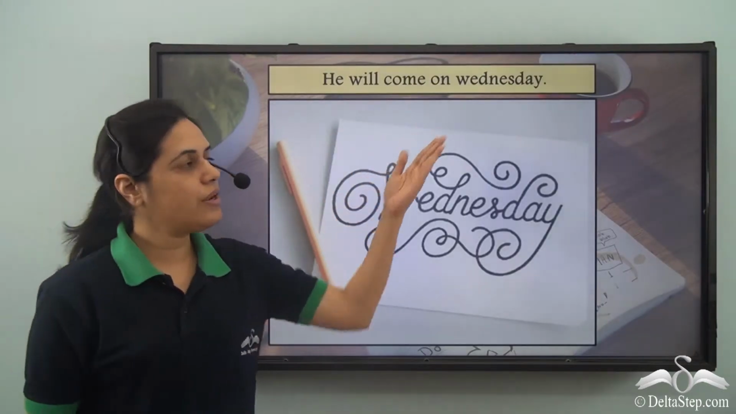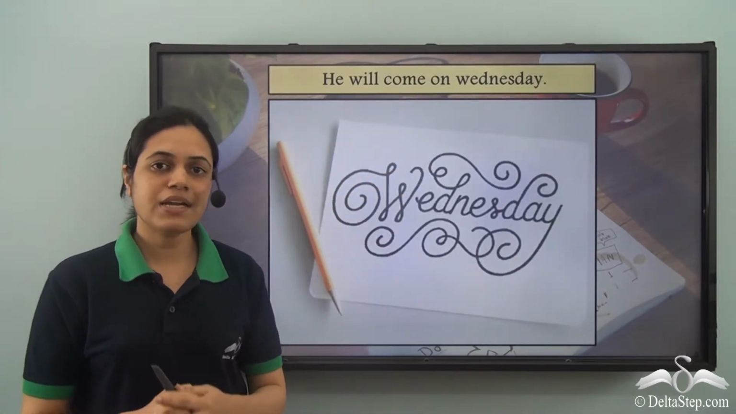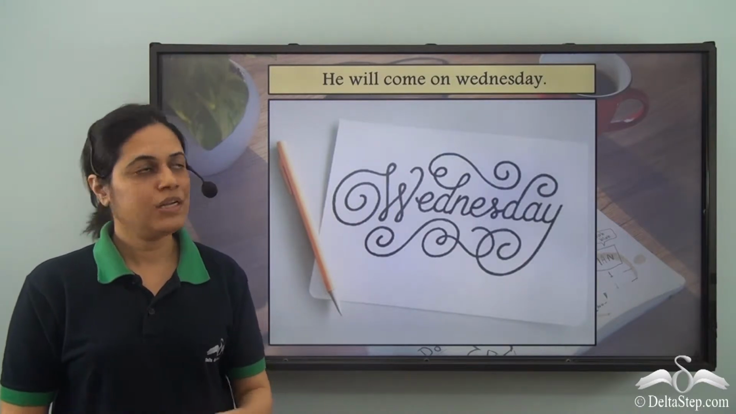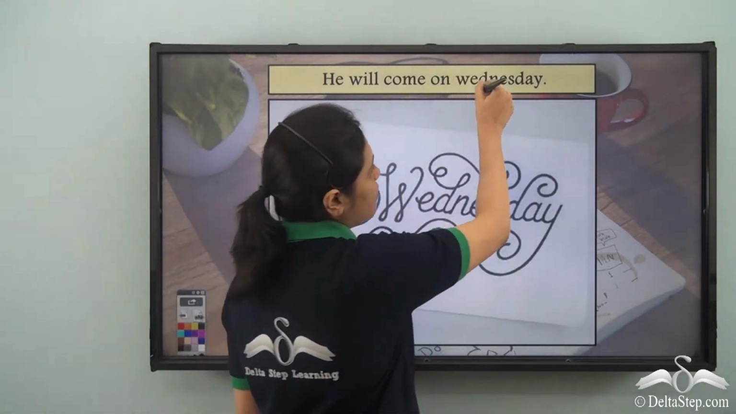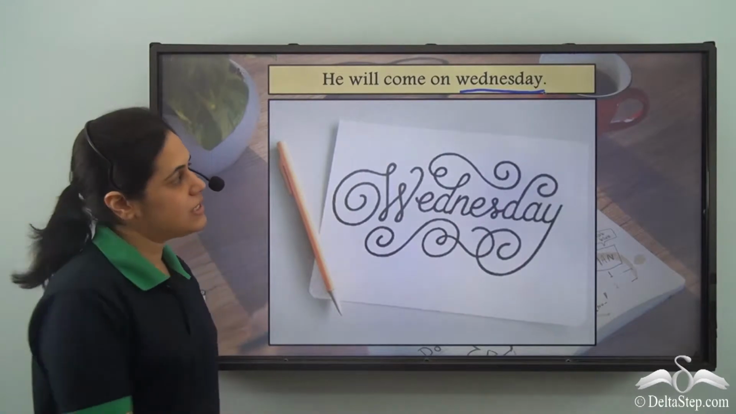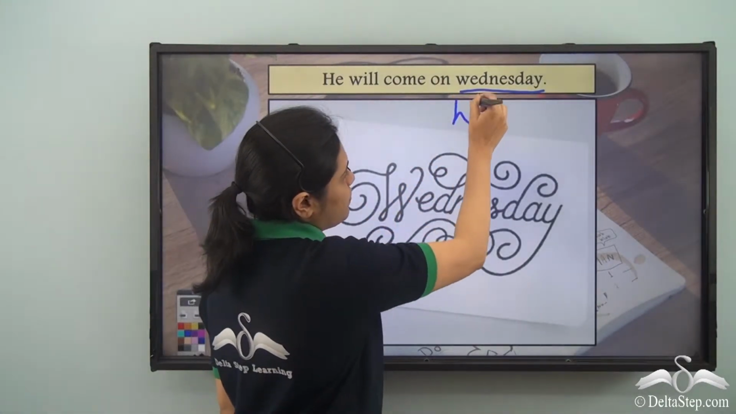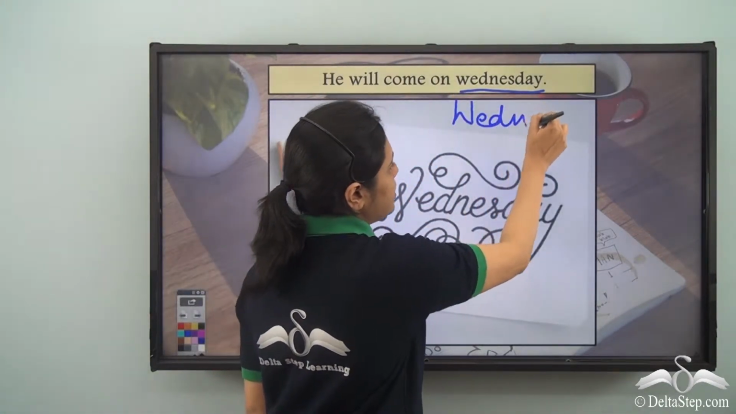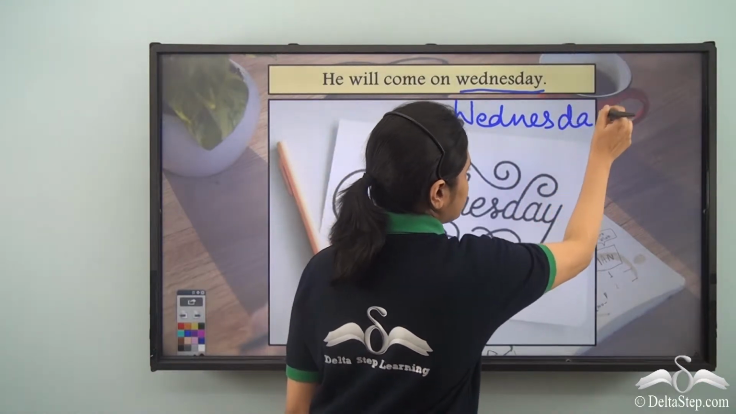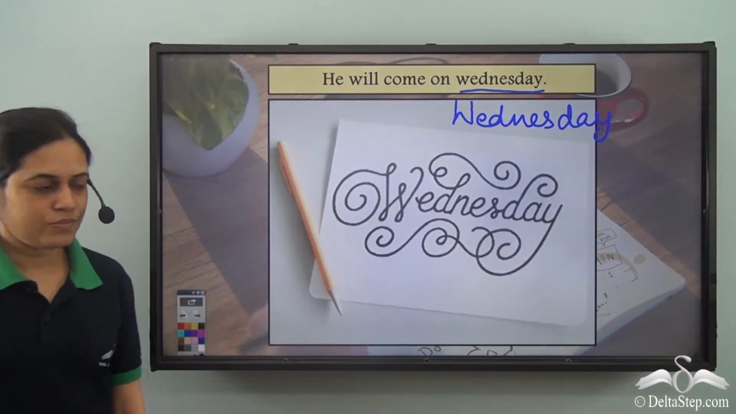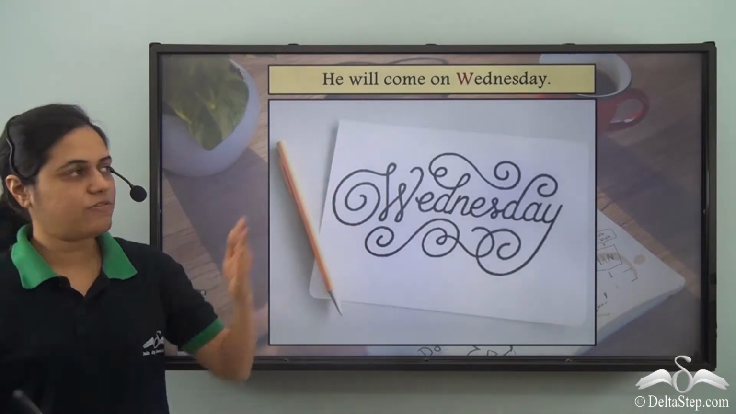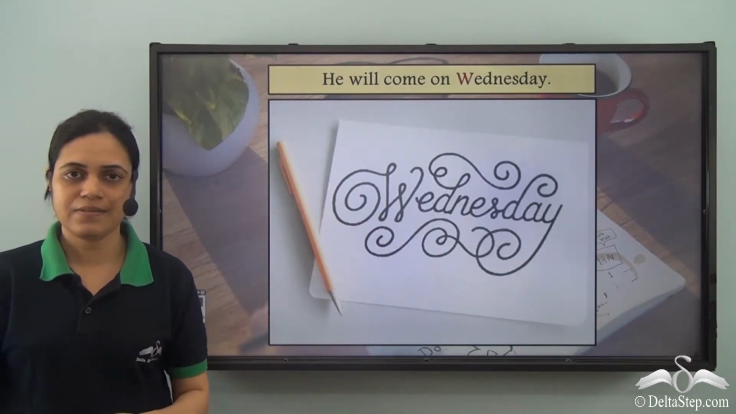He will come on Wednesday. What is the correct way of writing this? Now Wednesday is the name of a day and so it should begin with a capital W. So this is the correct way of writing this sentence.